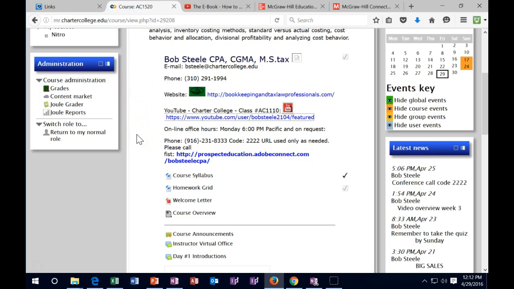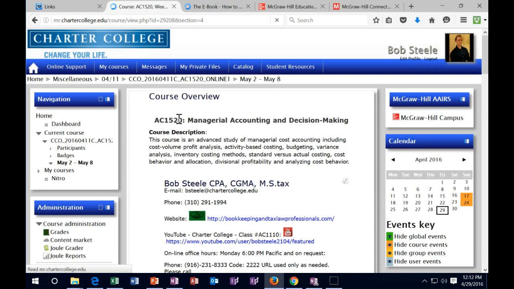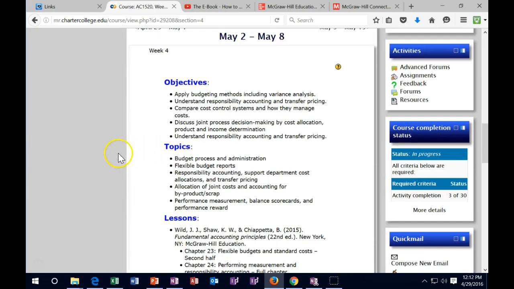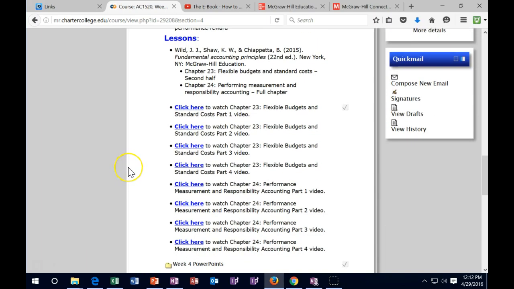Back to Moodle Rooms over here. We're going to scroll down to the current week we are in, which is week 4. Within week 4, we, of course, have our objectives. We have our topic. We have our lessons. We will be covering chapter 23 and chapter 24 at this time. We've got the lectures for chapter 23 and 24 here.